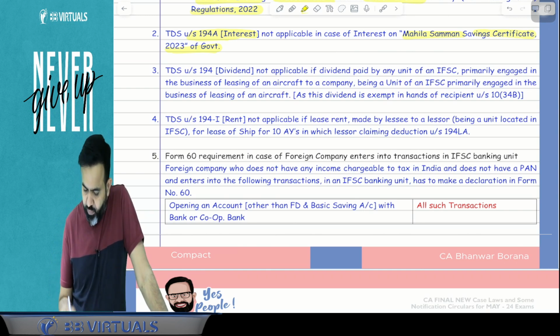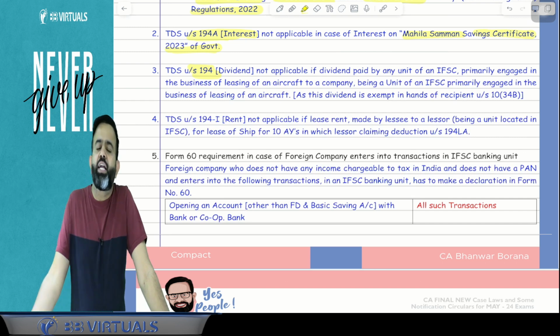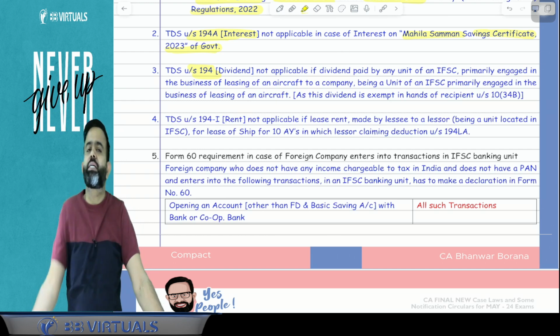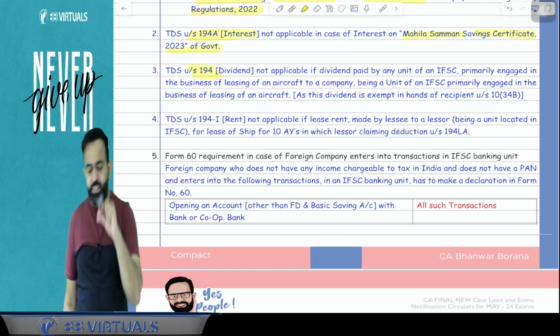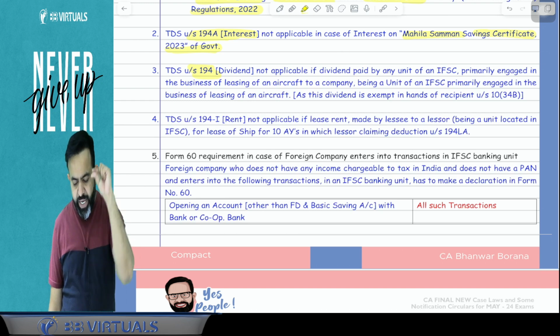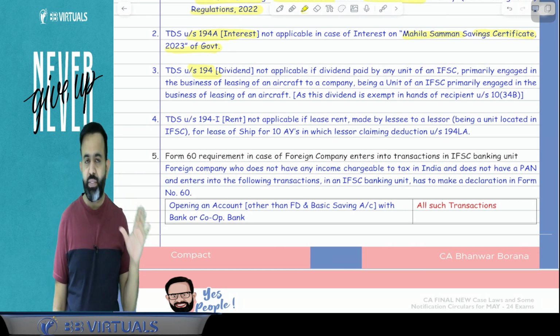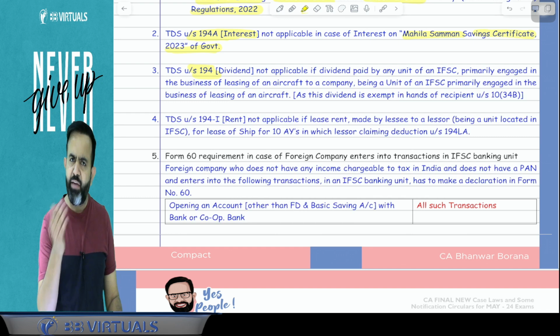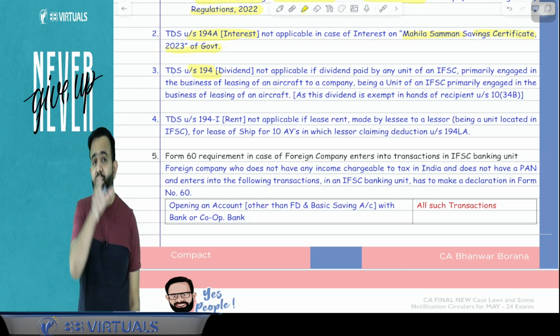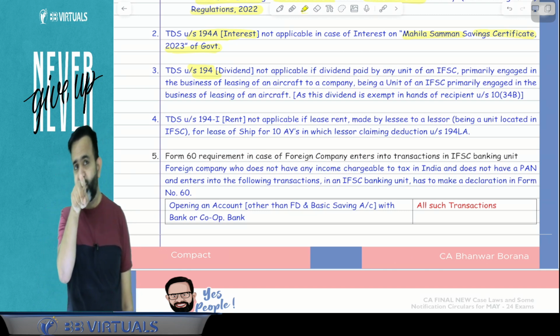Okay, one more point. You know that section 194 belongs to the dividend. Now, if any dividend is paid to any person, then obviously we have to deduct the TDS at the rate of 10%. Now guys, in the IFSC, suppose there is one company and that company is engaged in the business of leasing of aircraft. Guys, Reliance is going to start this business in the IFSC.